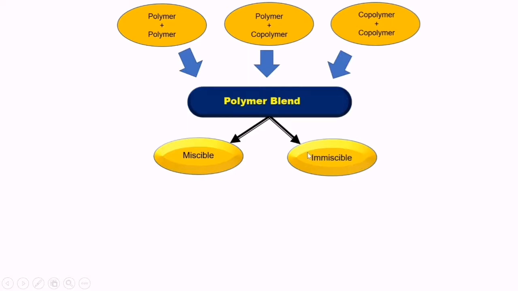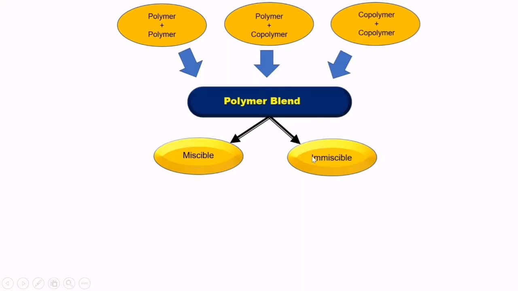They behave heterogeneously. Their structure consists of different phase materials, and that type of product also possesses different properties. They are not mixed at molecular level. Such a blend is called an immiscible blend. Immiscible means they are not miscible.